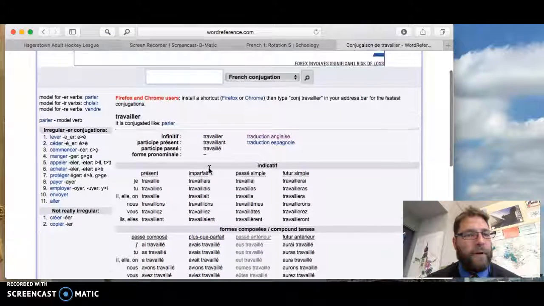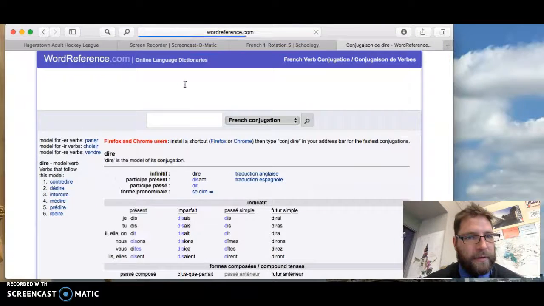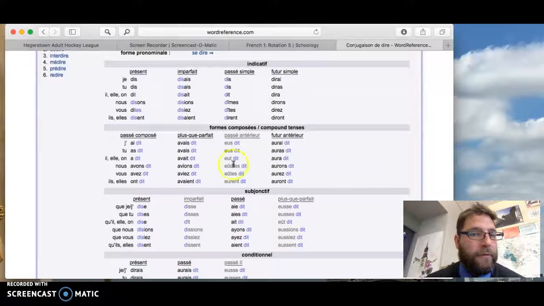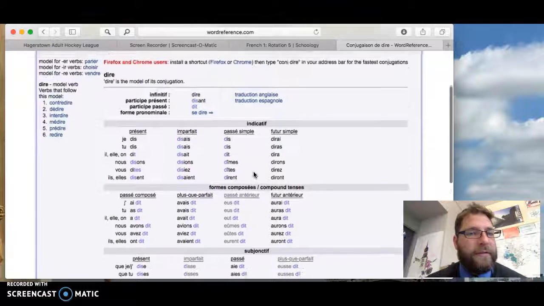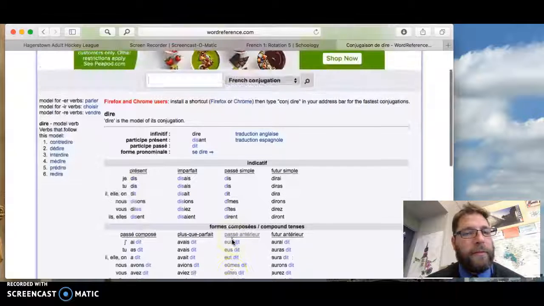So if there's any verb in question, you can put in any verb, dire, for instance, and it'll give you all of the conjugations that we've seen and have not seen. Then they even highlight in blue some of the irregularities that exist. So if it's regular, you won't see any blue. If it's irregular, you will see some changes, and they highlight that with the blue.